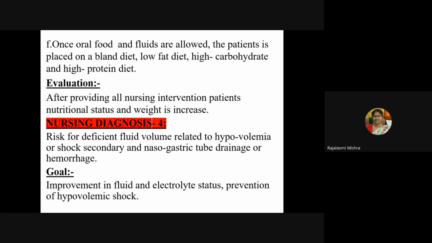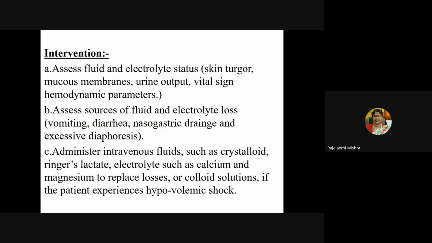Then risk for fluid volume deficit, as I said, is related to hypovolemia or shock. So the intervention will be to assess the fluid and electrolyte status, that is, the features of dehydration: skin turgor, mucous membrane, urine output, vital signs, and hemodynamic parameters, like serum urea and creatinine.